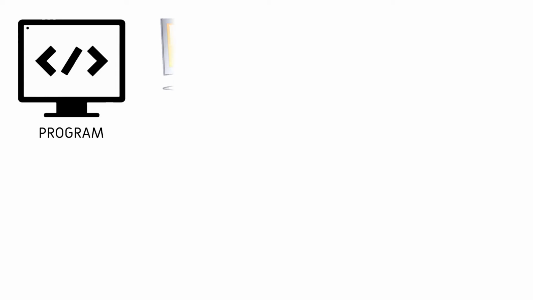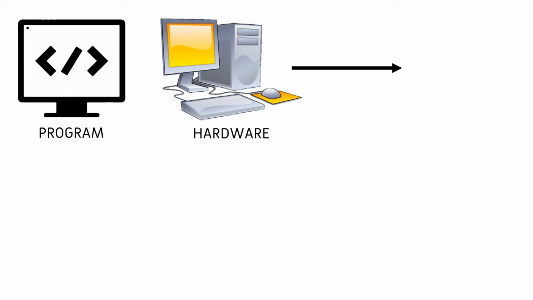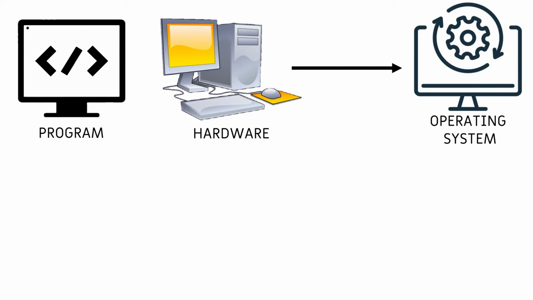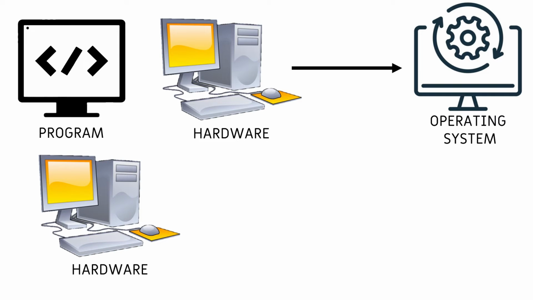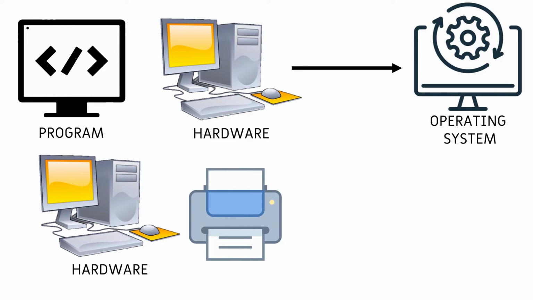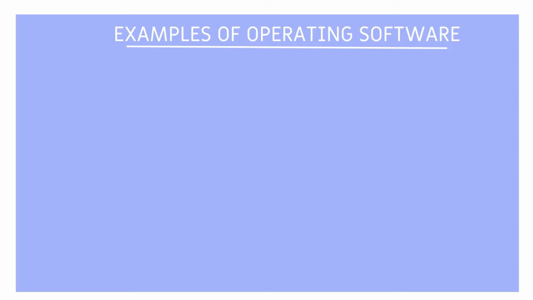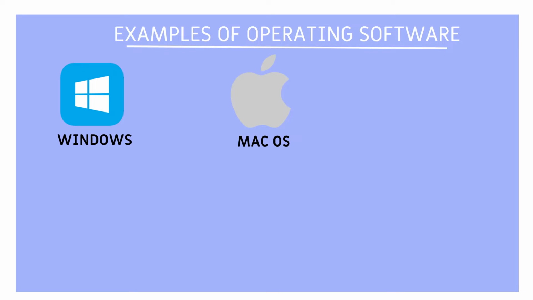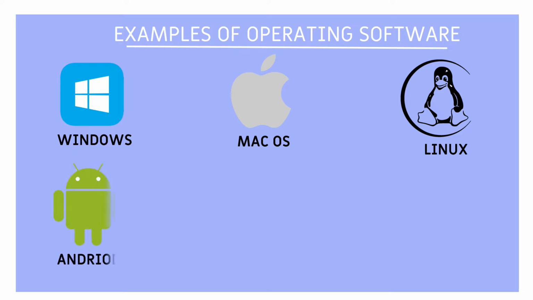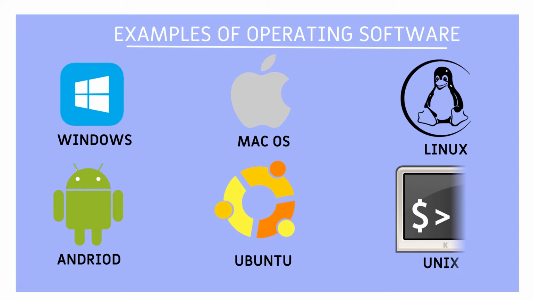When a program wants the hardware to do something, it communicates through the operating system. Similarly, when you want the hardware to do something such as copying or printing a file, your request is handled by the operating system. Examples of operating systems: Windows, Mac OS, Linux, Android, Ubuntu, Unix.